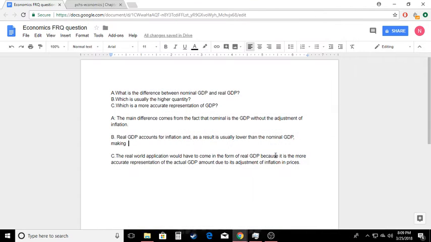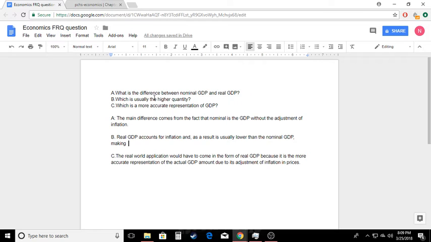Apologies. My FRQ question is tiered like the ones we see on the quiz and the test. The first part of this question is, what is the difference between nominal GDP and real GDP? Well, the main difference comes from the fact that nominal GDP is the GDP that is not adjusted by inflation, and real GDP is obviously the opposite, which is adjusted by inflation or deflation, whatever it be.